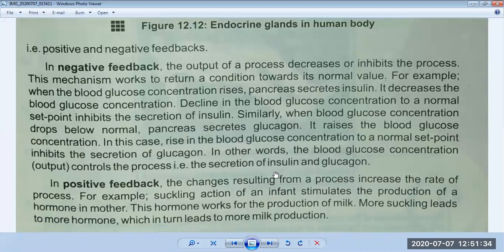After that, we studied the receptors in humans, in which we studied the ear and eye. Then we started chemical coordination, which is brought by endocrine glands. In the introduction of glands, we discussed that there are two types of glands: one called exocrine and the other called endocrine.